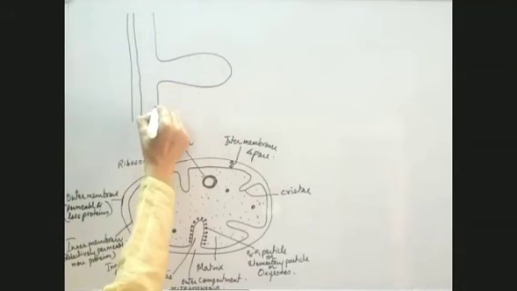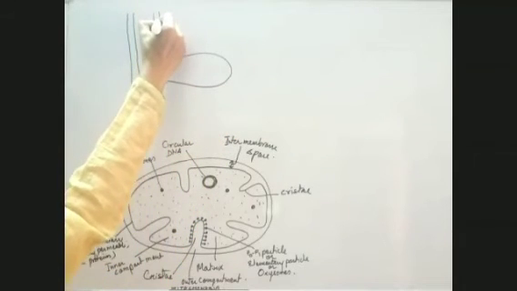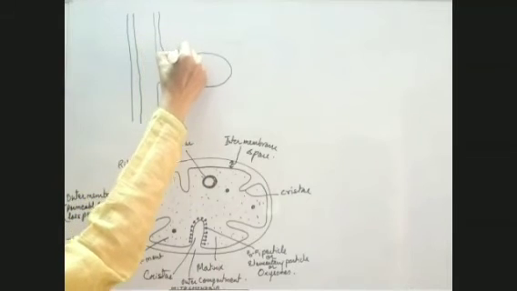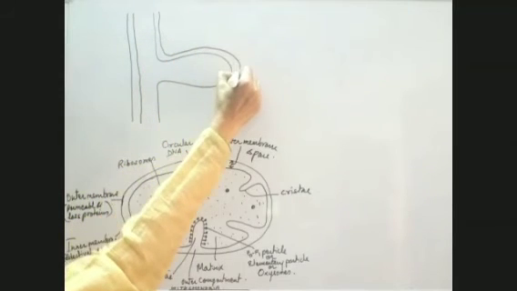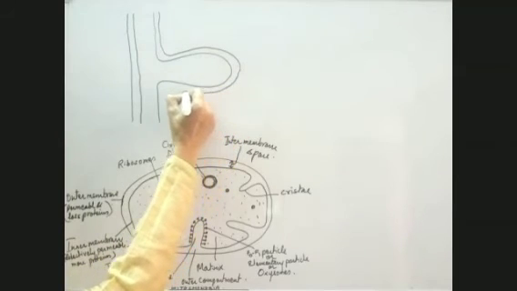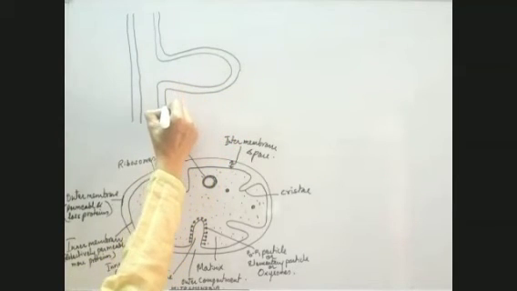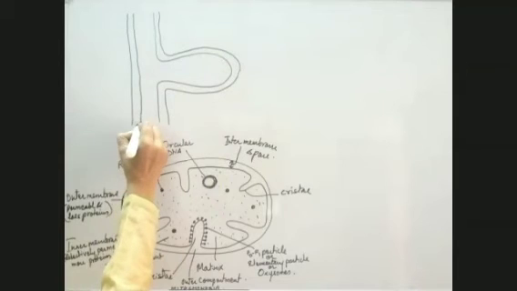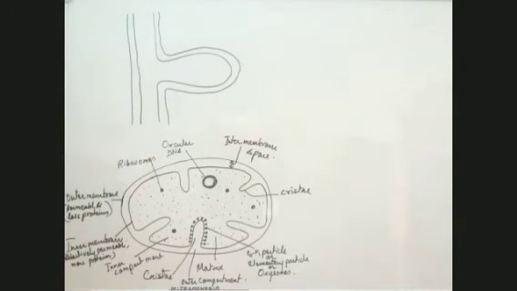These are infoldings of the inner membrane. So these are cristae. This is the outer membrane and that is the inner membrane.